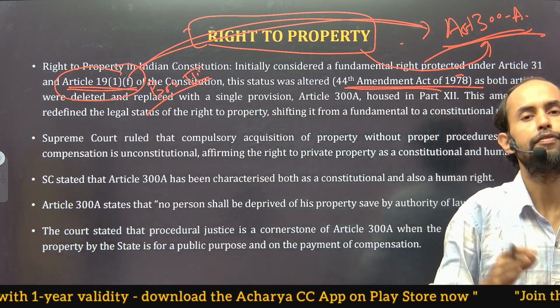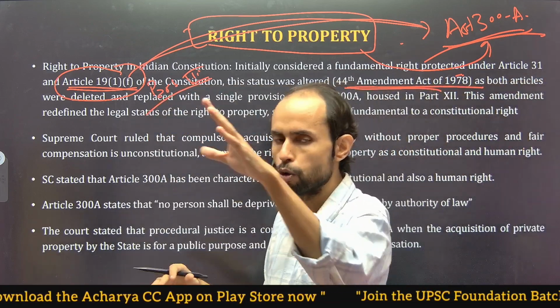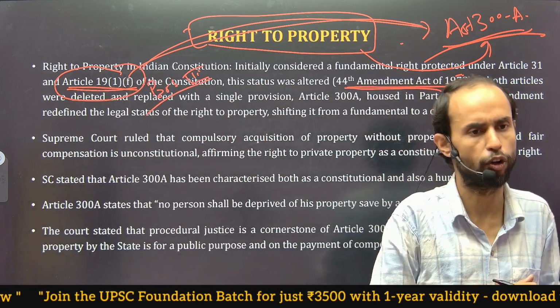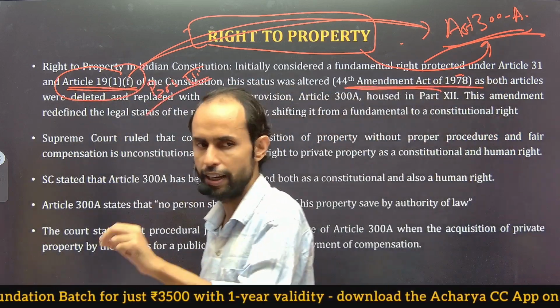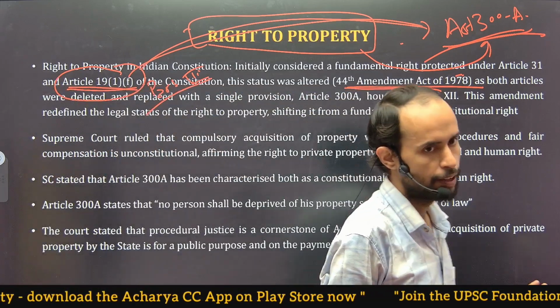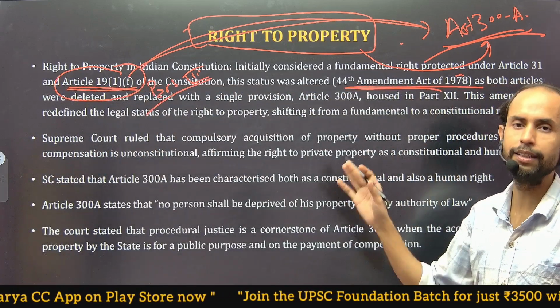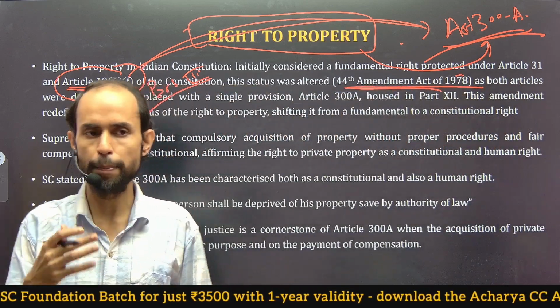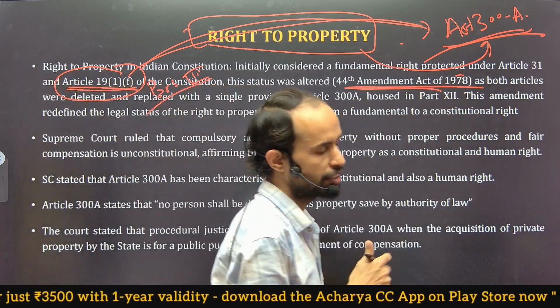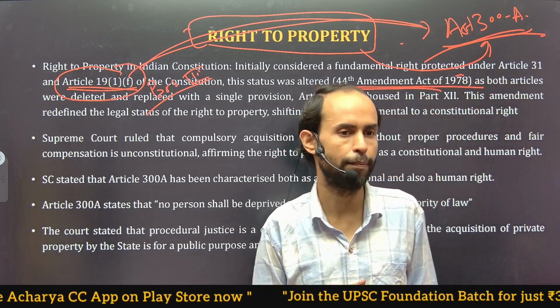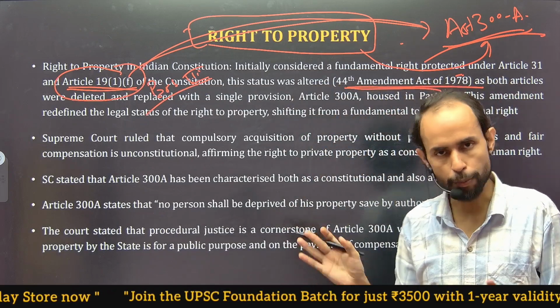But if you are not allowed to vote, you cannot go to court for that because it is not incorporated into Part 3 of the Constitution. Still it is mentioned somewhere in the Constitution, making it a constitutional right. Got it? In a similar way, right to property is right now a constitutional right. Most of the time, people or private entities come into confrontation with the government with regard to securing their rights, and right to property is one of them. This is all about the basics. Now come to the current stats.